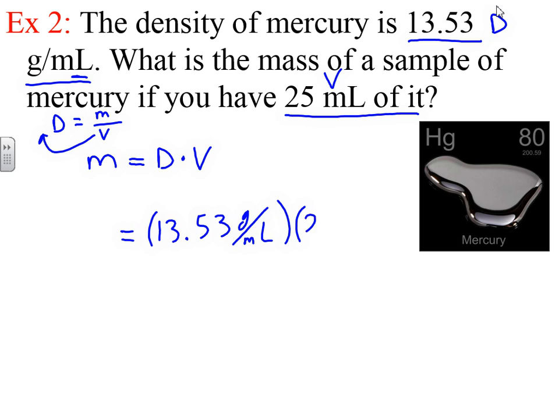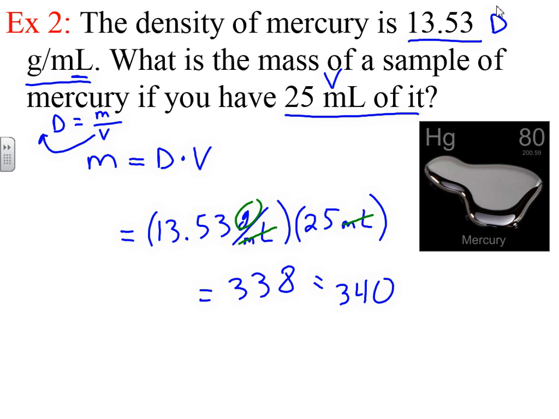Go ahead and plug this into your calculator, 13.53 times 25, and you should get 338. Now, without explaining why, I'm going to round it to 340, and we'll tell you the reason why it has to be rounded. The question now is, what are my units? It turns out the milliliters cancel out, because milliliters appear on top and on the bottom, so grams is left. That will be my unit. 340 grams is my answer, and that matches because we are asked for the mass.